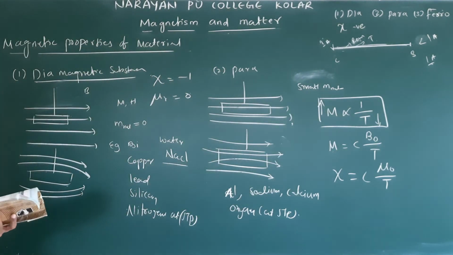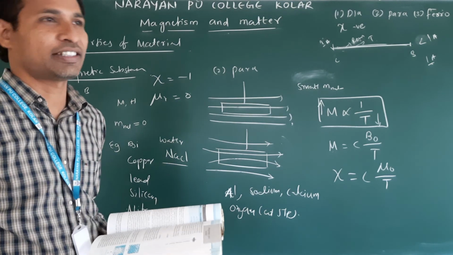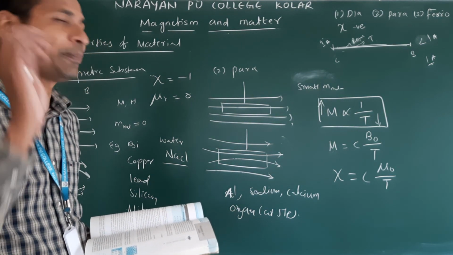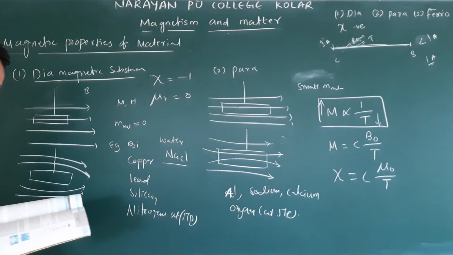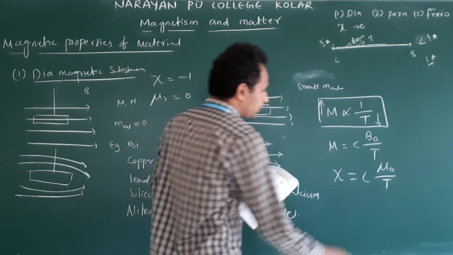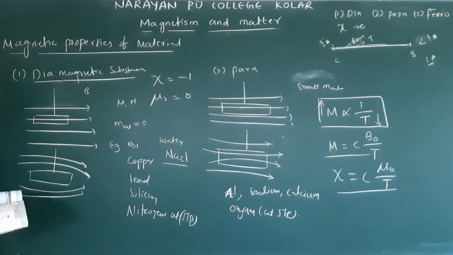Now, that C we call Curie's constant, and this is known as Curie's law. How do you write what Curie's law is? The magnetization of paramagnetic substances is inversely proportional to temperature. This is called Curie's law. If you want the exact equation, write it in terms of susceptibility or in terms of magnetization. Clear? So this is about paramagnetic substances.